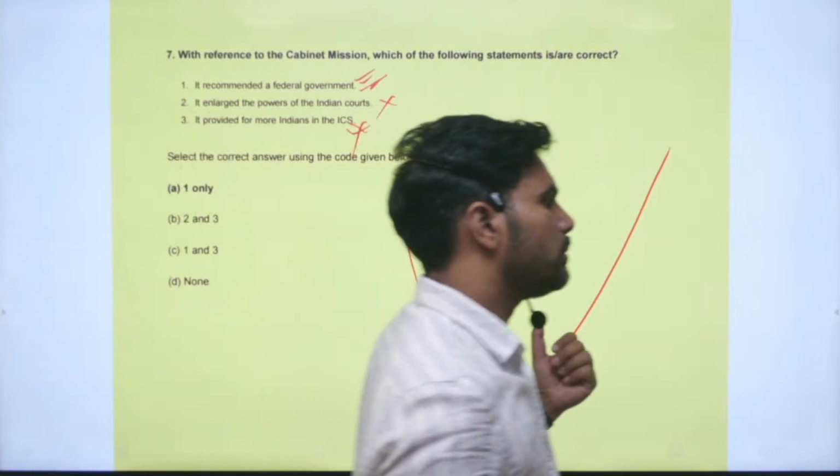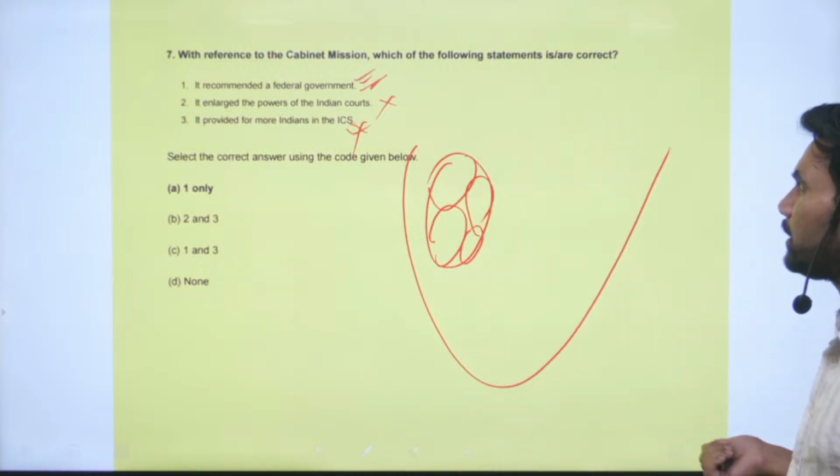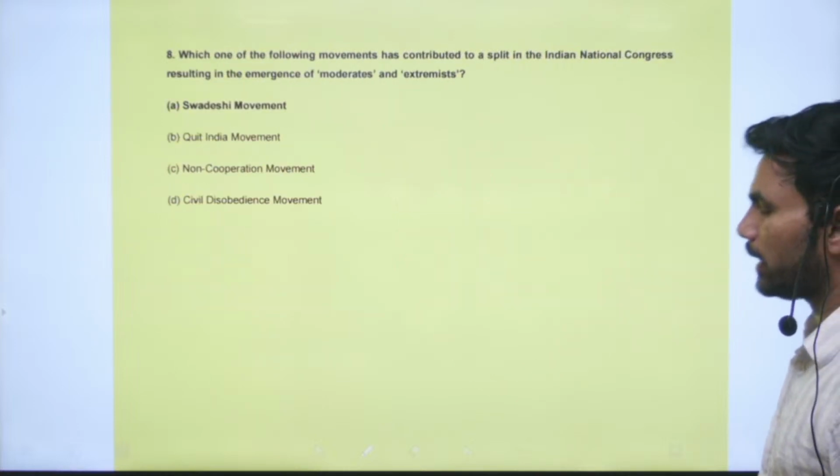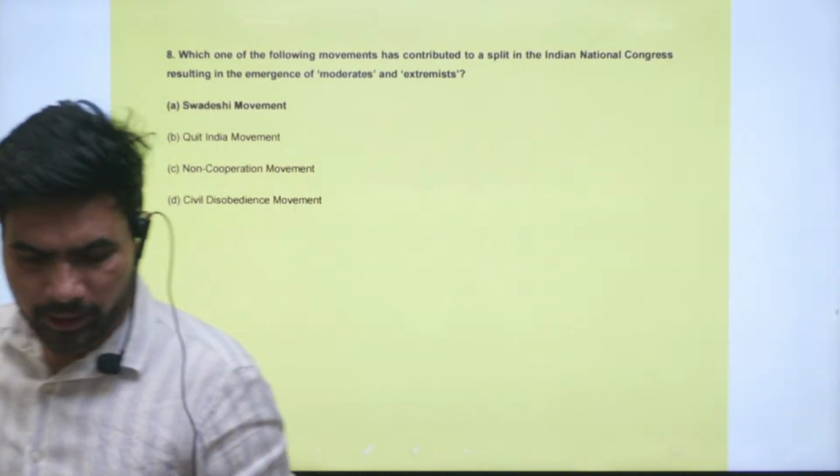So because of this reason, the Cabinet Mission Plan has failed. It has been a failure. Right. Next question, question number 8.